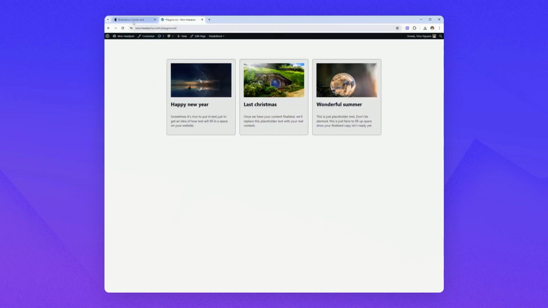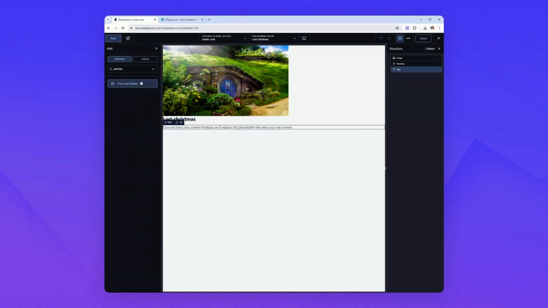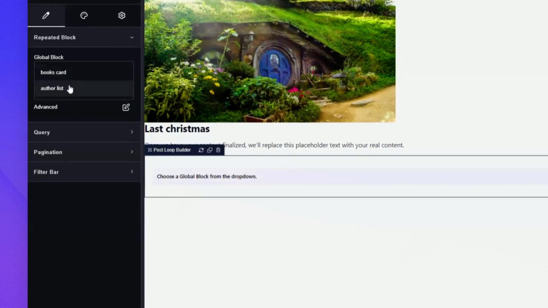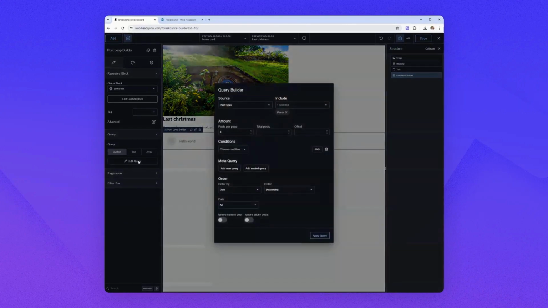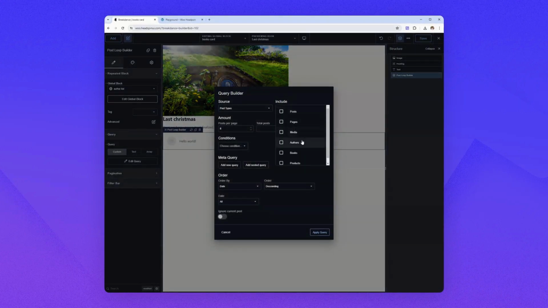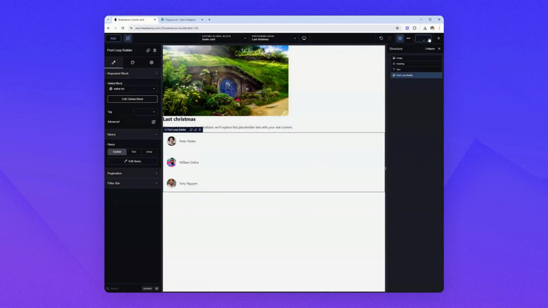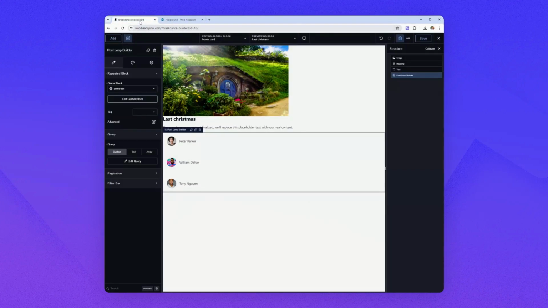Okay, now we need to add a post loop to loop all the authors of this book on the front end. So as for the global block here, select author list in the query. If you go to custom and select post type authors, you will see all the authors in each book, which is not what we want. We want just the authors who wrote that book.